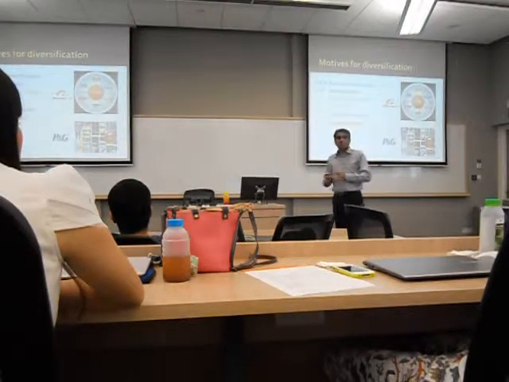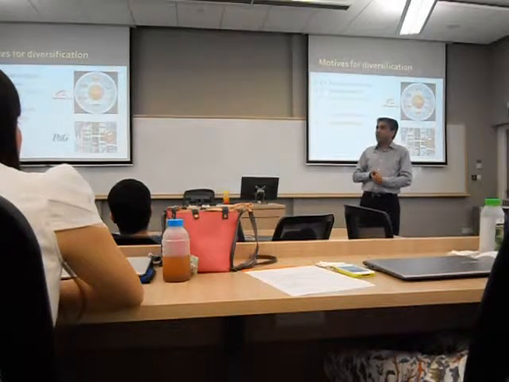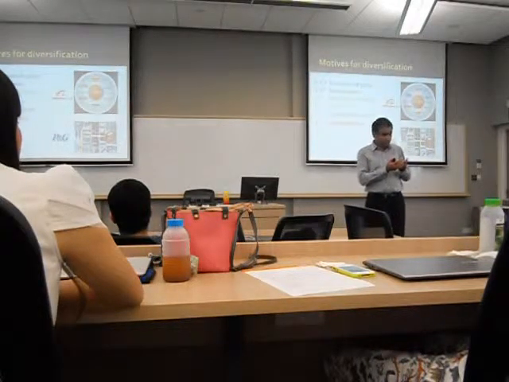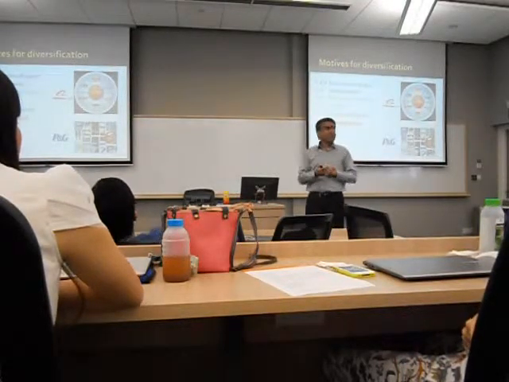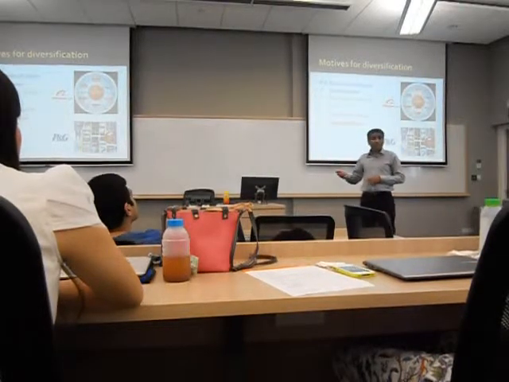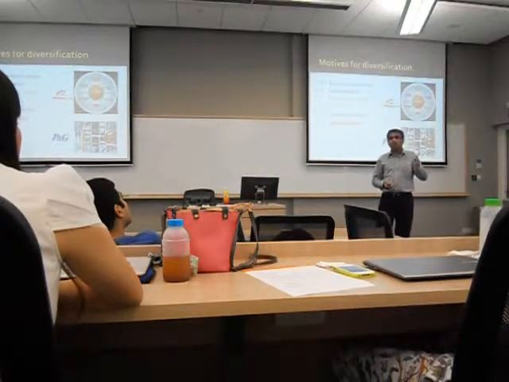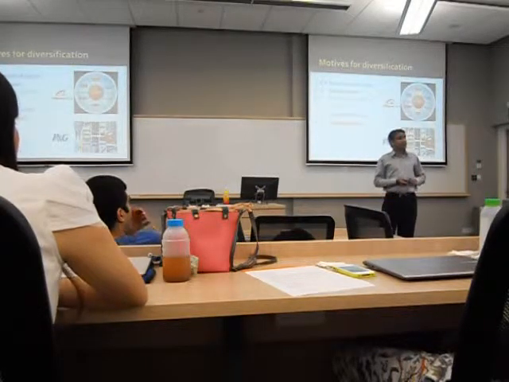So the second part of the decision making is with respect to corporate strategy, and it can be in terms of product classification, vertical scope, as well as in terms of geographic classification. And the first one is product classification. The most important reason is economies of scope, and we saw that in the case of P&G.